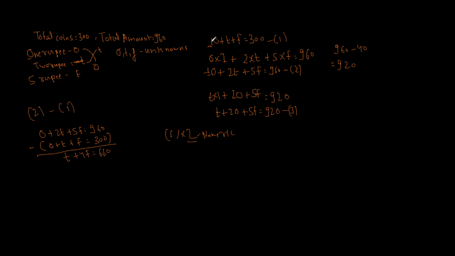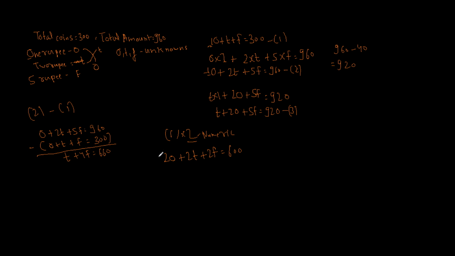Then in that case I will have 2O here, 2O here, which will easily get cancelled. So on multiplying equation 1 by 2, I get 2O plus 2T plus 2F equal to 600.